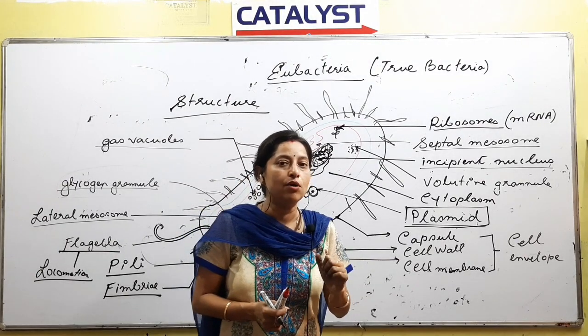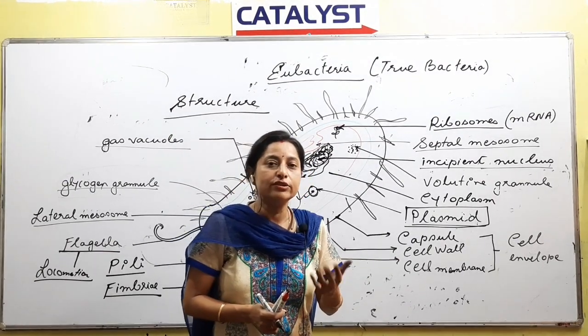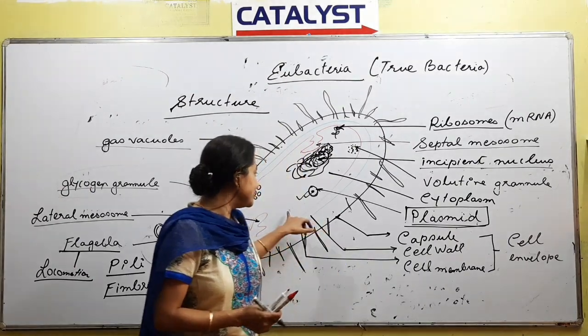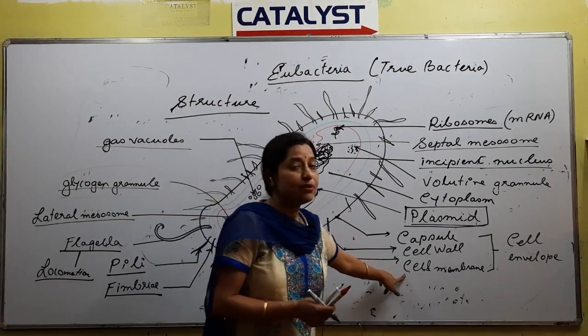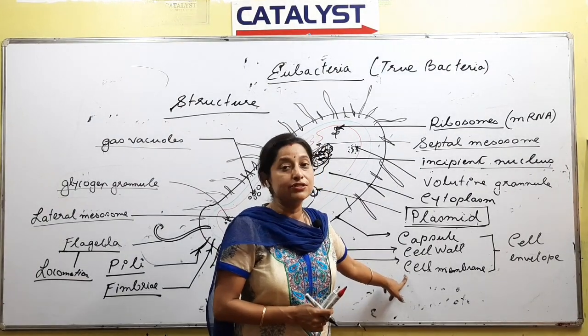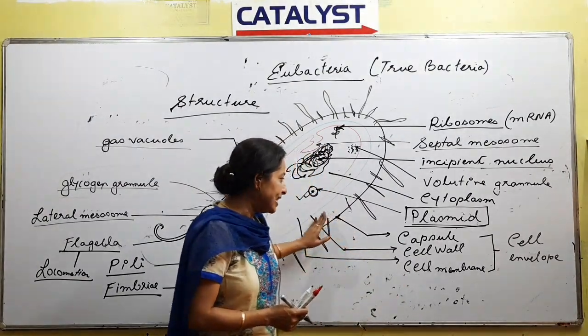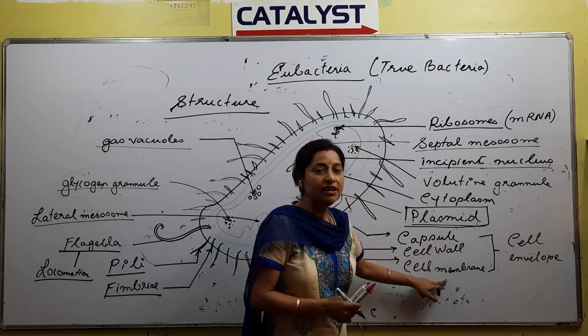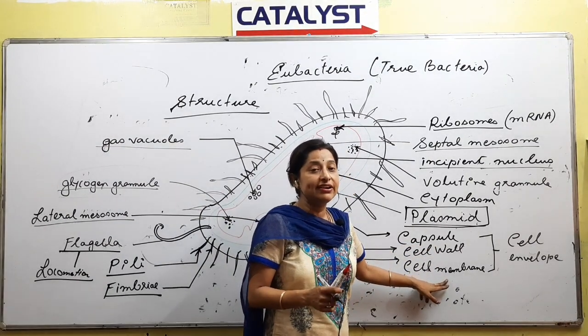Plasma membrane, right? So that plasma membrane is also called as cell membrane. So cell membrane is present in case of bacteria. It is also present in case of a eukaryotic cell also, right? So cell envelope of bacteria consists of 3 layers: the capsule, the cell wall and cell membrane. Kisuman bacteria ako capsule nathakibo pare,